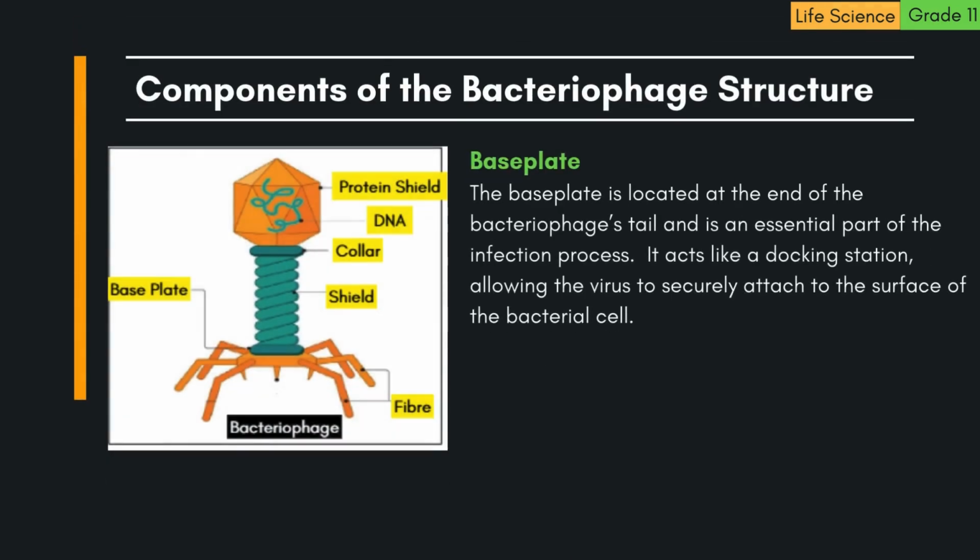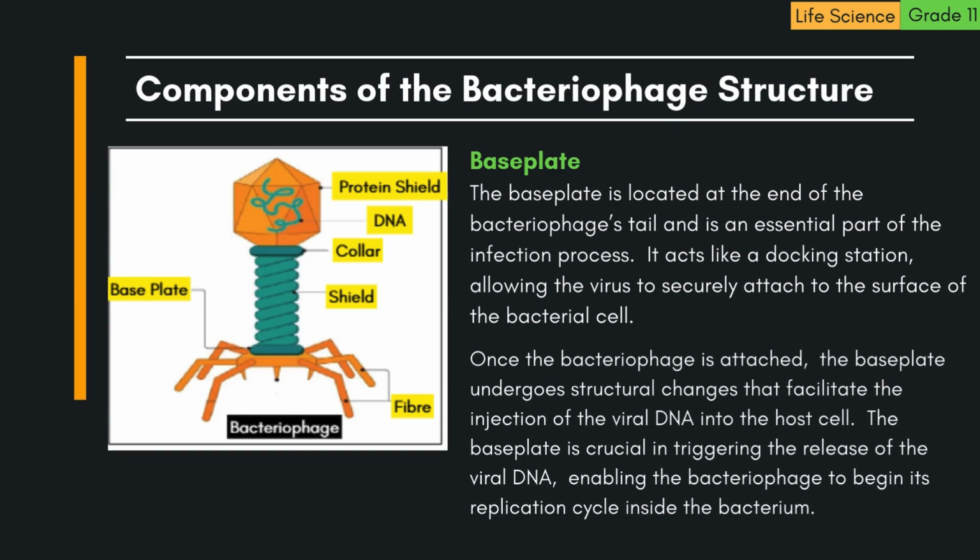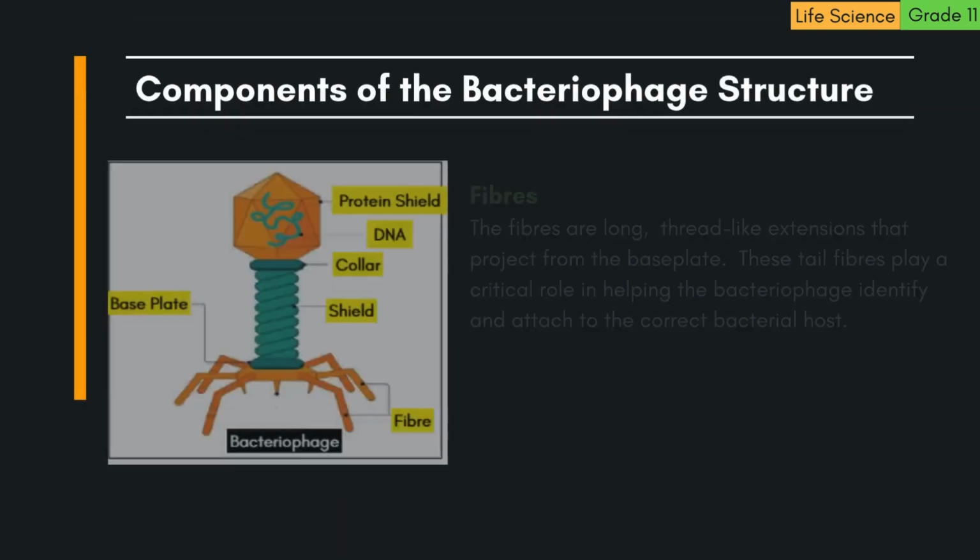4. Base plate. The base plate is located at the end of the bacteriophage's tail and is an essential part of the infection process. It acts like a docking station, allowing the virus to securely attach to the surface of the bacterial cell. Once the bacteriophage is attached, the baseplate undergoes structural changes that facilitate the injection of the viral DNA into the host cell. The baseplate is crucial in triggering the release of the viral DNA, enabling the bacteriophage to begin its replication cycle inside the bacterium.